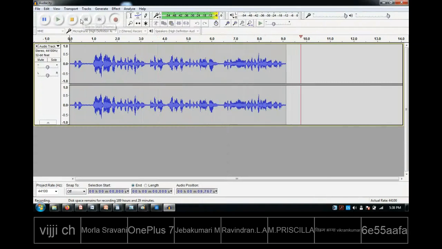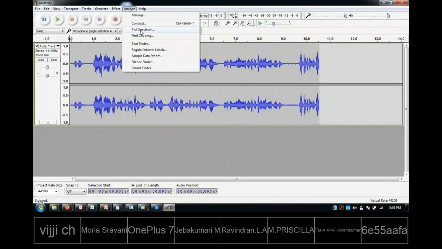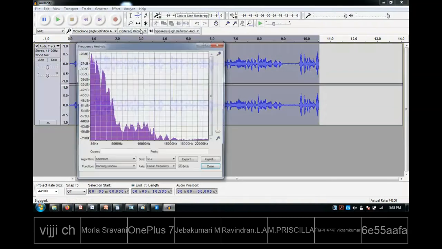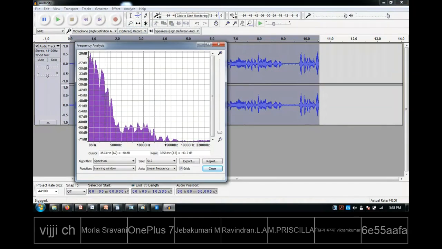After getting recorded, there is an option here, go to analyze. I'm clicking on the analyze option. When I go to analyze and click plot spectrum, it is showing the spectrum. You see, now this is the spectrum of my voice. So similarly, you can do the spectrum for the fan sound.